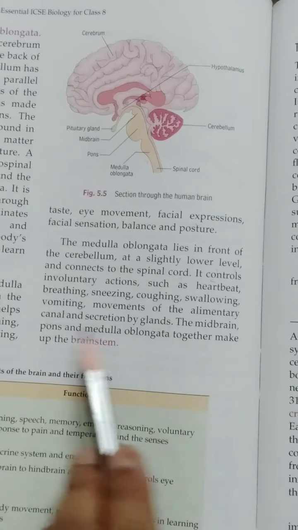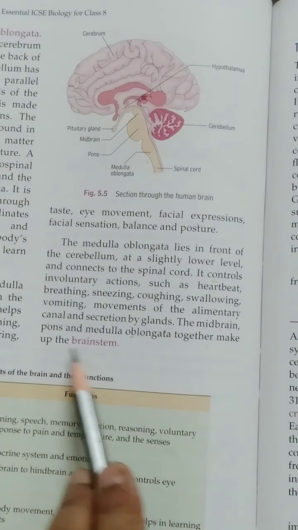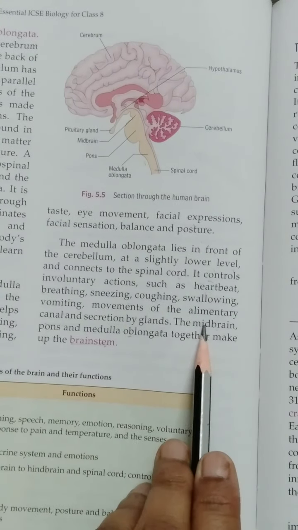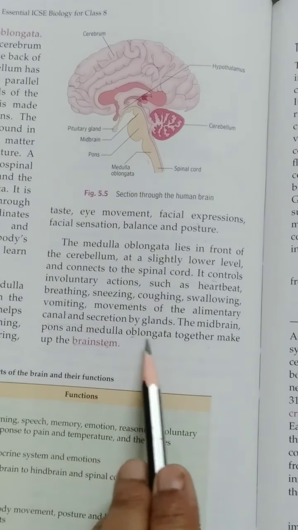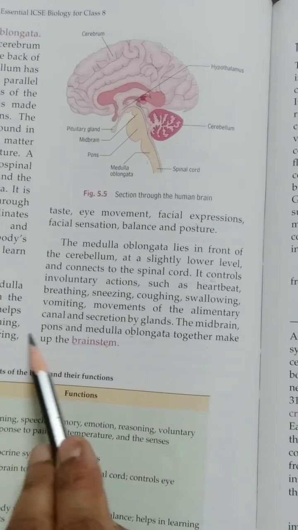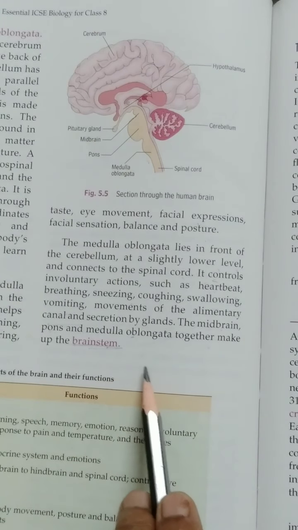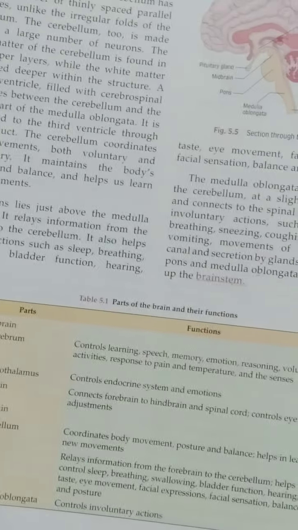Beta, the midbrain, pons and medulla oblongata together make the brainstem. The midbrain and two parts of the hindbrain, pons and medulla oblongata, together form the brainstem, and from here only the spinal cord arises. But after this, there is one table in your book, table number 5.1.